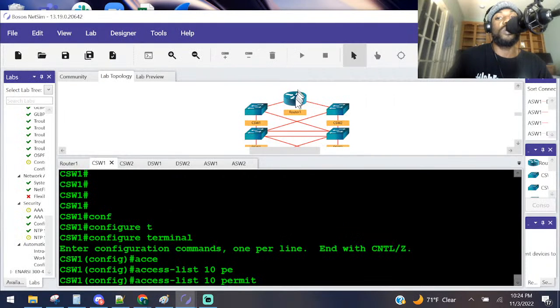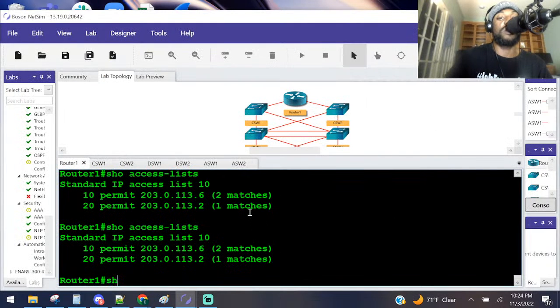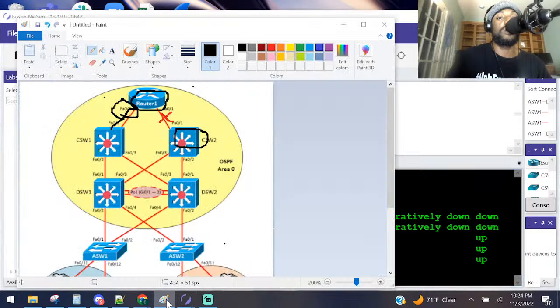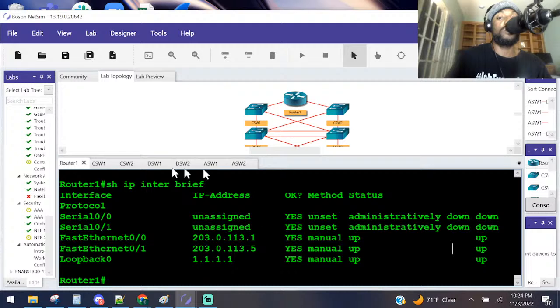Let's see. I'm gonna go on there and see what that interface is, and then we're gonna have to look at the back of the book because it's almost time for me to go to bed. Show IP interface brief. The FA00 interface, I believe, is 113.1, right? Yes, 00. So 203.113.1, and I'm gonna see if we did that right.